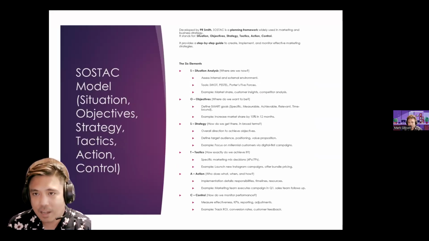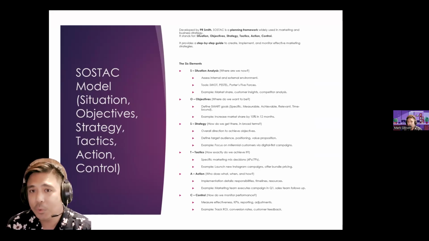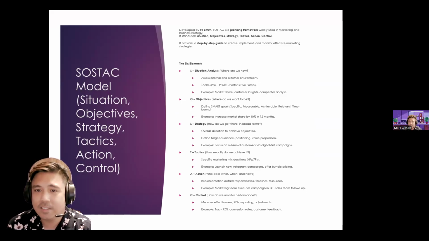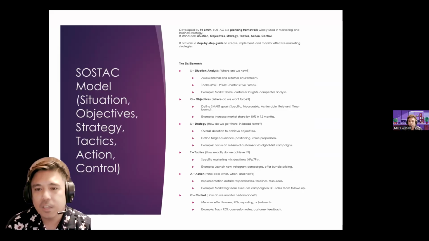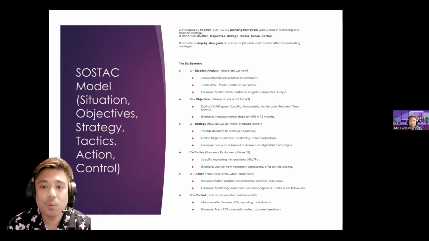So let's look at SOSTAC. SOSTAC was developed by PR Smith. It is a planning framework widely used in marketing and business strategy. It stands for situation, objective, strategy, tactics, action, and control. It provides a step-by-step guide to create, implement, and monitor effective marketing strategies. We have six elements. First, situation or situation analysis. We talked about this earlier, with tools like SWOT, PESTLE, and Porter's Five Forces. Examples would be market share, customer insights, and competitor analysis.